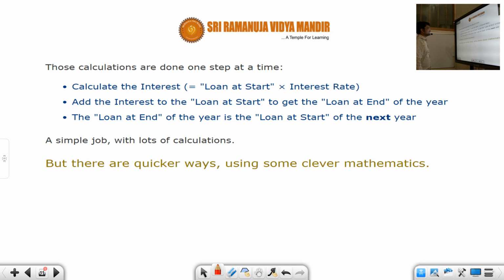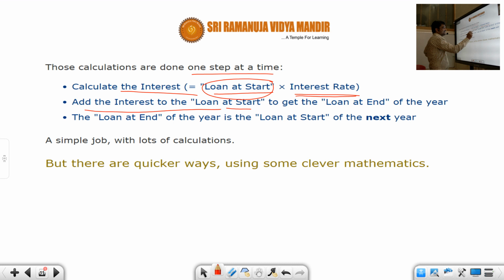So calculate the interest, that is the loan at the start times the interest rate. How do you calculate the interest? The calculation of interest is the same way you have done with simple interest as well. You look at the principal amount that you have borrowed, that is the loan at the start, and then you know the rate of interest, at what rate you have borrowed the money, so multiply the loan at the start by the interest rate.